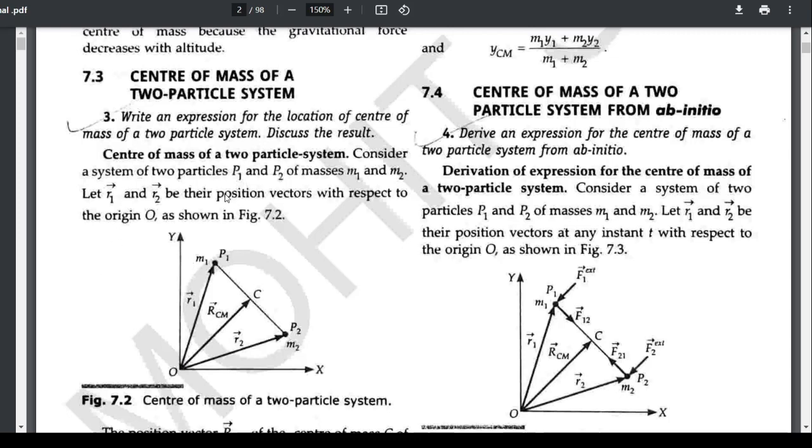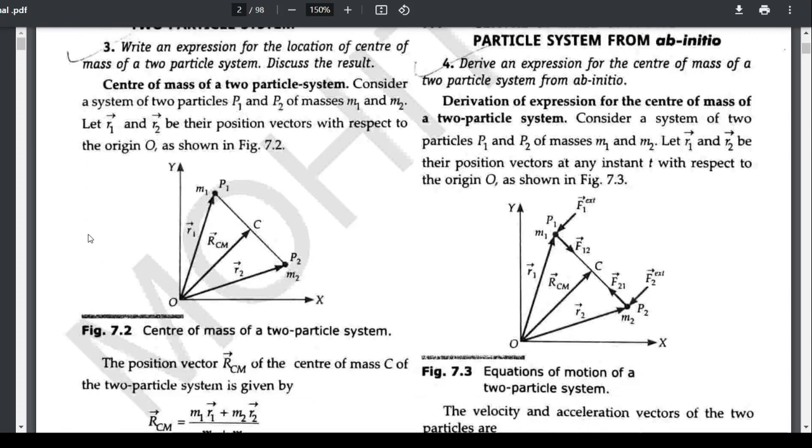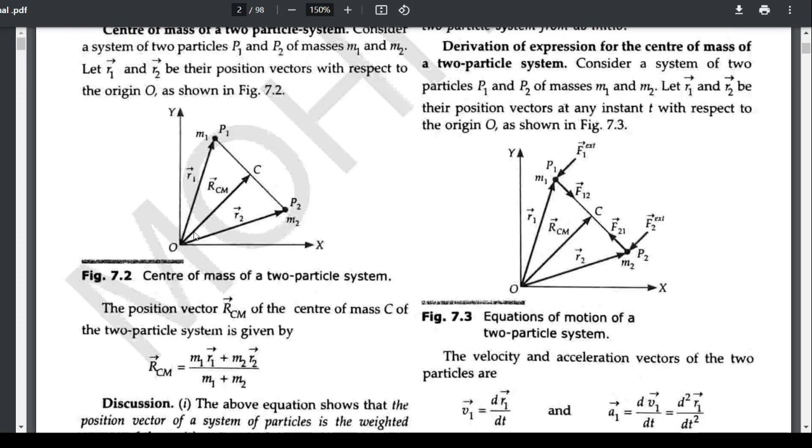So, center of mass of a two particle system. Consider a system of two particles P1 and P2 of masses m1 and m2. Let r1 and r2 be their position vectors with respect to the origin, as shown in figure 7.2. You can see that picture.